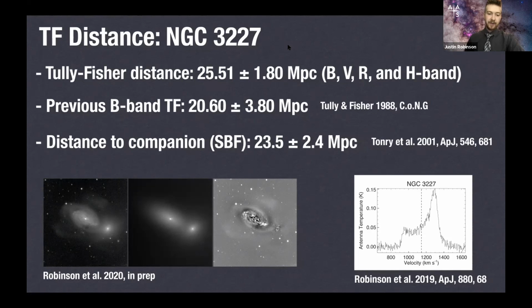So this is our sample as it stands right now. The Tully-Fisher relation was the best one to use for the largest sample of AGN hosts because they are spiral galaxies, so we can trace out the rotational velocities pretty easily with just a single emission line. The other ones, if they're hosted in early type galaxies or they're too far away for the H1 to detect, or for ones that are too face on so that we don't get the double horn profile shape, which means we can't recover the rotational information for.